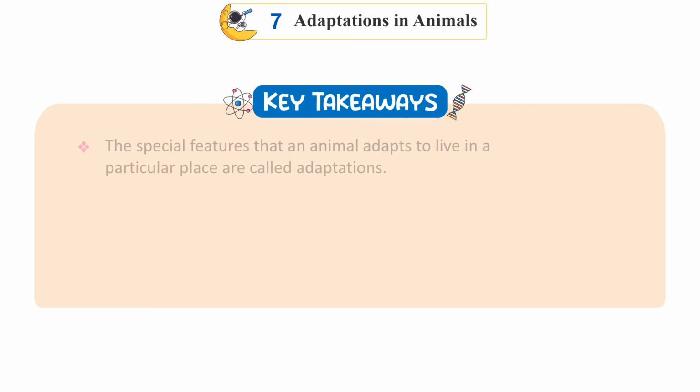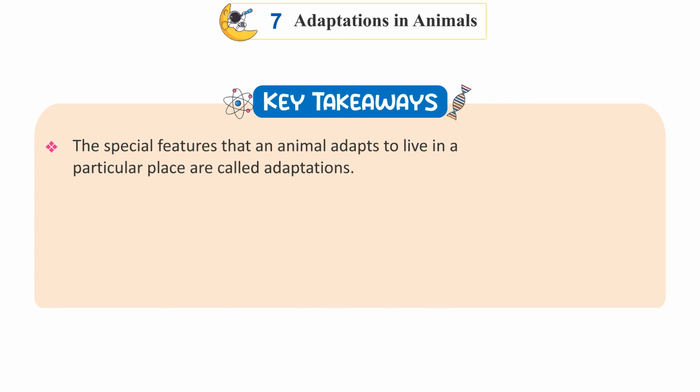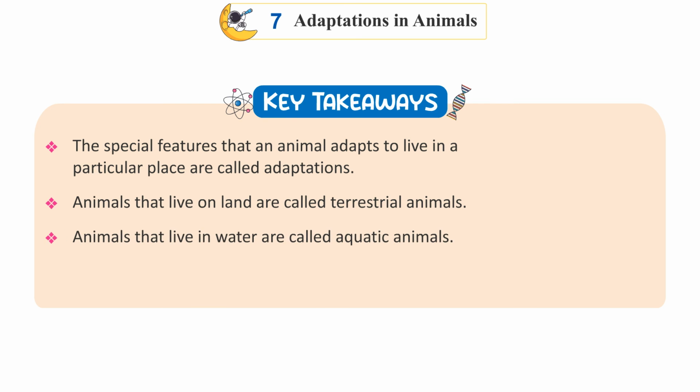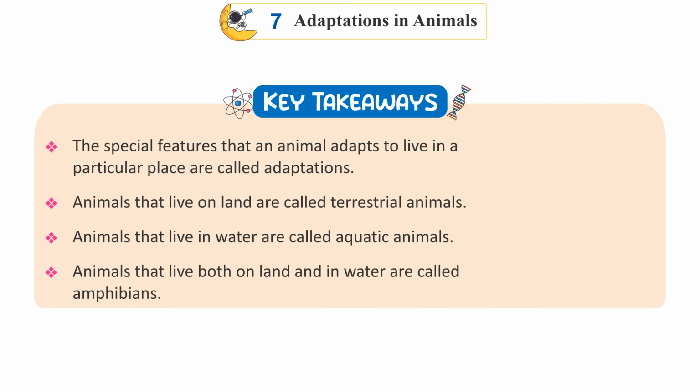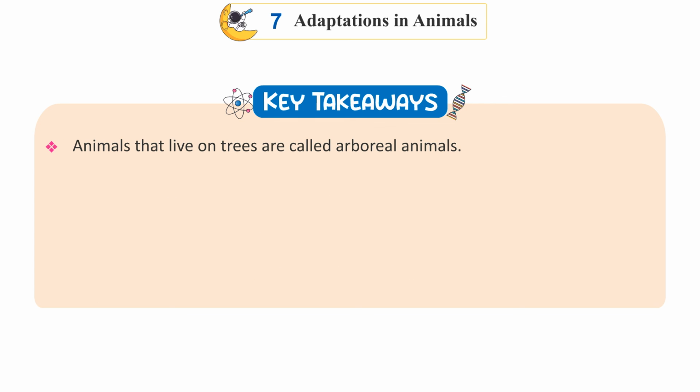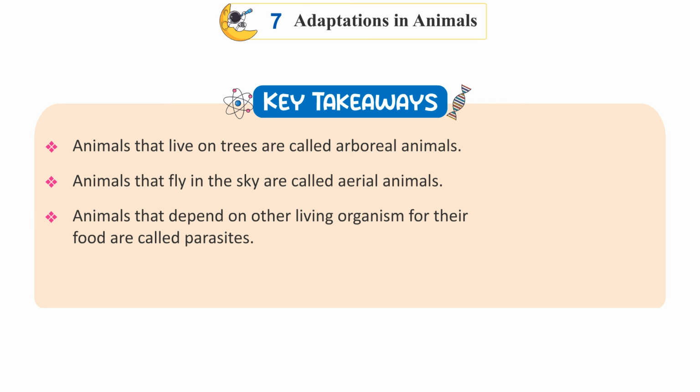Key takeaways: the special features that an animal adapts to live in a particular place are called adaptations. Animals that live on land are called terrestrial animals. Animals that live in water are called aquatic animals. Animals that live both on land and in water are called amphibians. Animals that live on trees are called arboreal animals. Animals that fly in the sky are called aerial animals. Animals that depend on other living organisms for their food are called parasites.